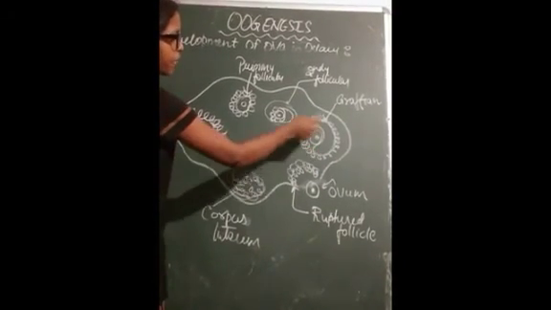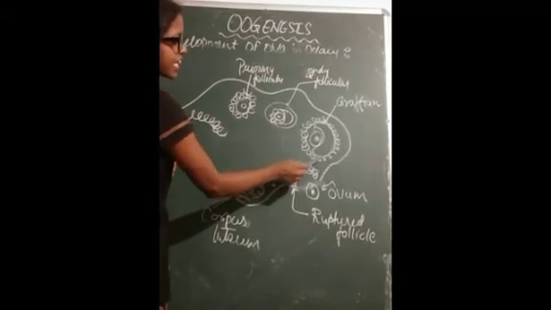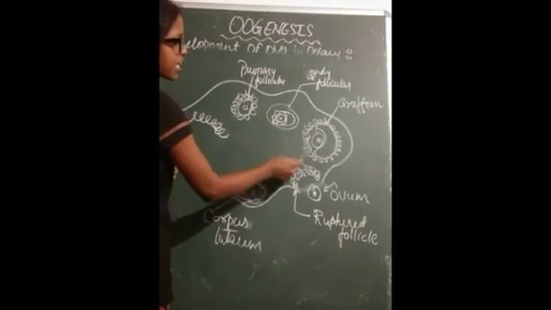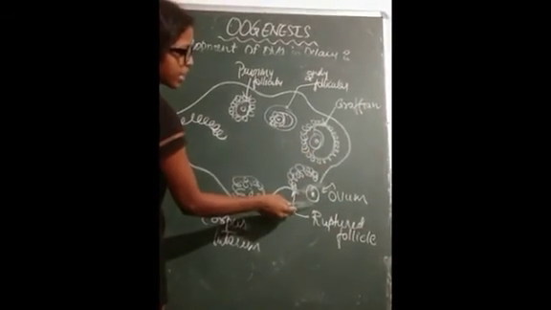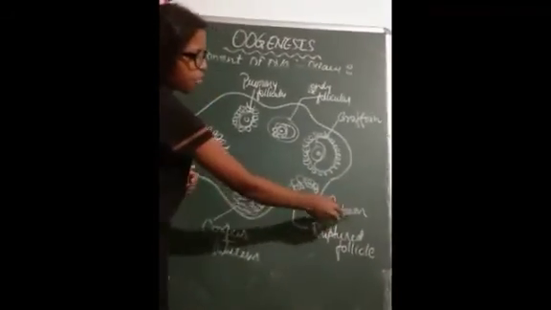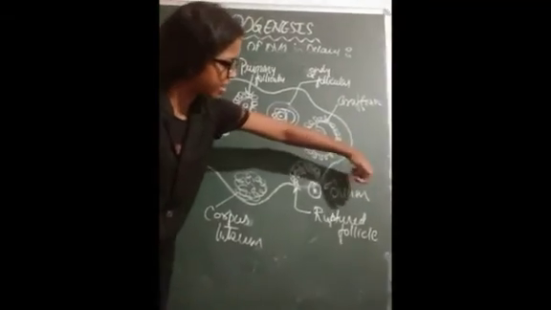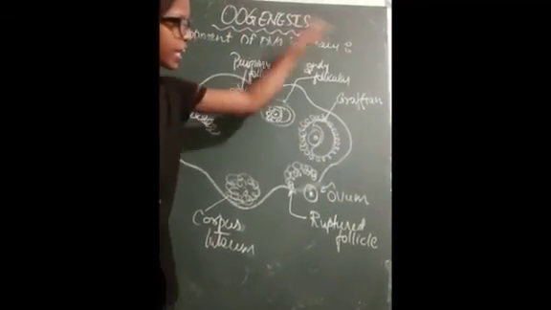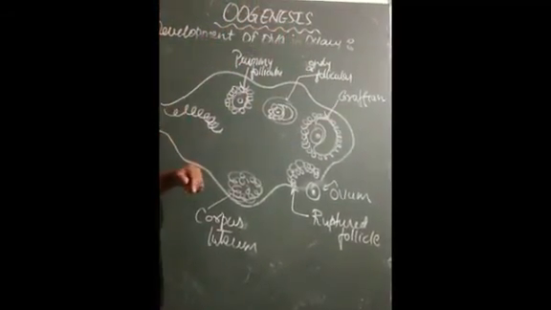Now finally the secondary oocyte will undergo division to form the ova, and this ova will be released by rupturing this Graafian follicular structure, or we can say these granulosa cells will get ruptured, and finally this ovum is released. You can see how this ovum is released, and the next structure of membrane present here is a hand-like structure which will uphold this and take it towards the fallopian tube side.